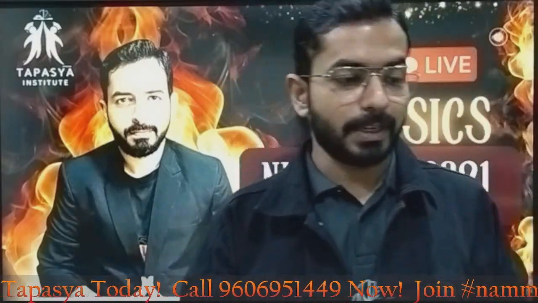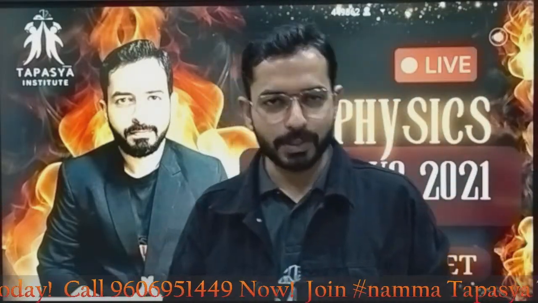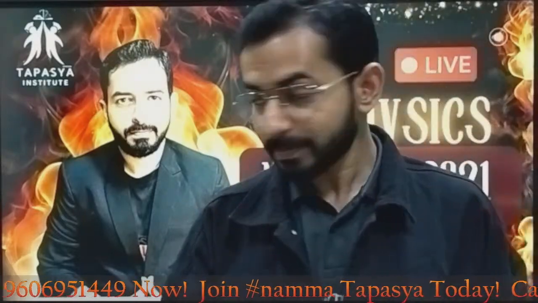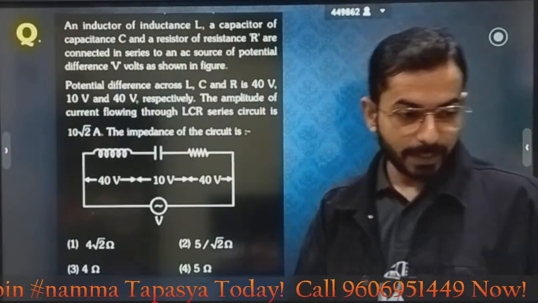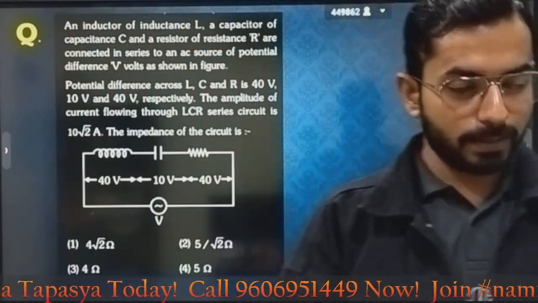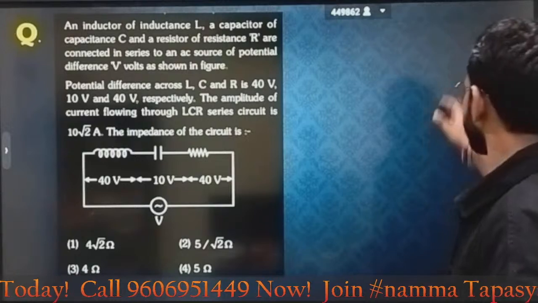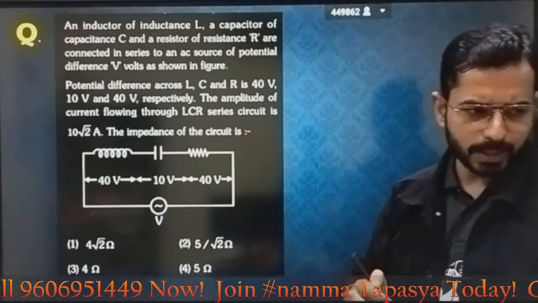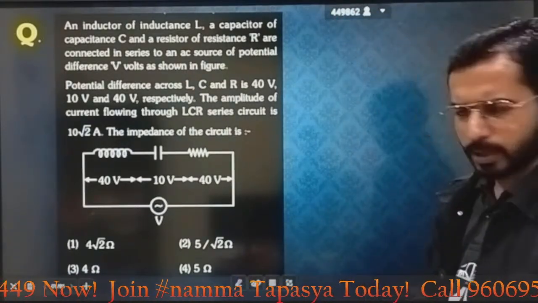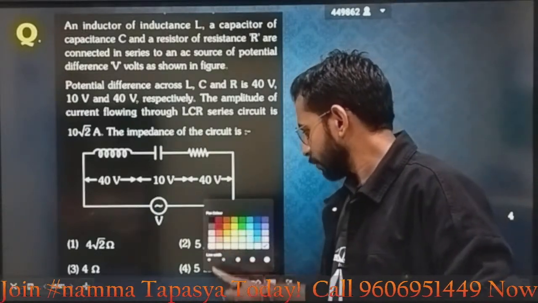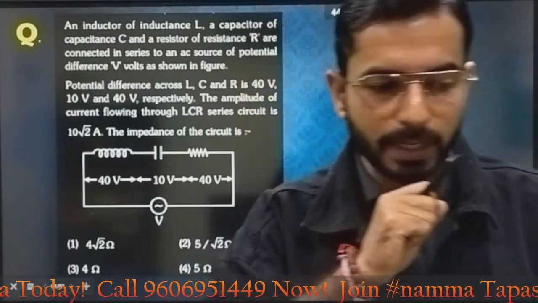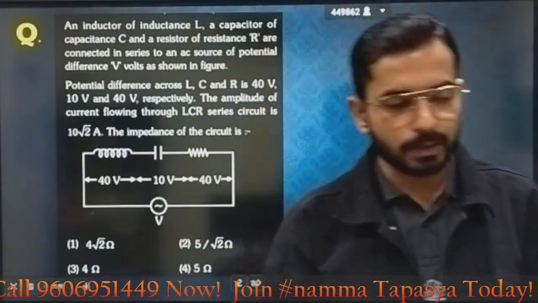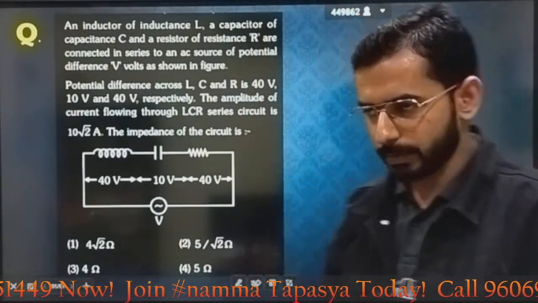So let's begin today's physics 2021 NEET paper question solving, fourth time. Start. First question itself is from alternating current, and a good lengthy question. Let's first read the question and try to analyze what it is trying to tell. The basic process we follow: we always read the question properly, then make a roadmap for the question, note the important things I know regarding it, and then try to solve it.